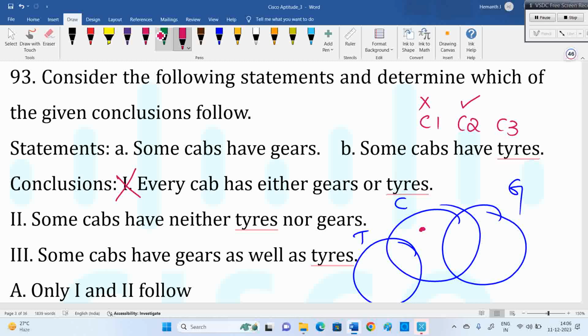Next one: some cabs have gates as well as tires. In this diagram, there is an intersection of all three, meaning the cab having gate and tire. In this diagram that intersection is absent, so it fails. Maybe there is another diagram where it may be true. So listen, the first one and the third one failed.